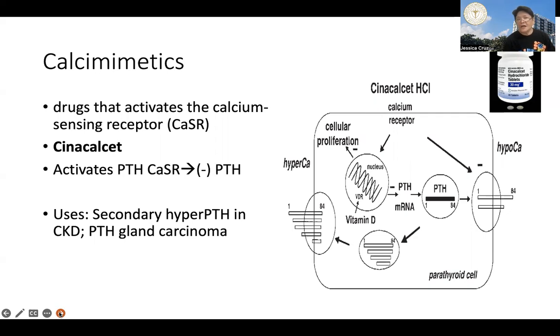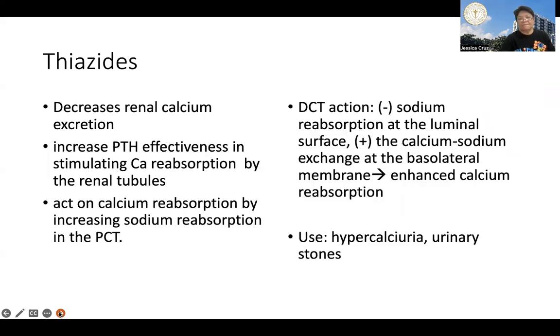So cinacalcet, that's why it's called the calcimimetic, will also activate the calcium-sensitive receptor in the parathyroid cells and inhibit parathyroid hormone. So they are used to control the secondary hyperparathyroidism in patients who have chronic kidney disease and also in parathyroid gland carcinoma.